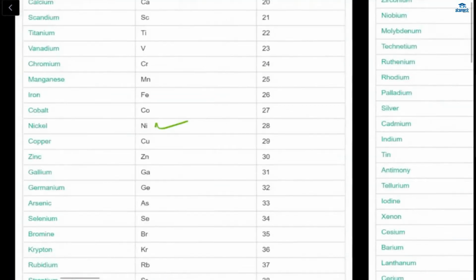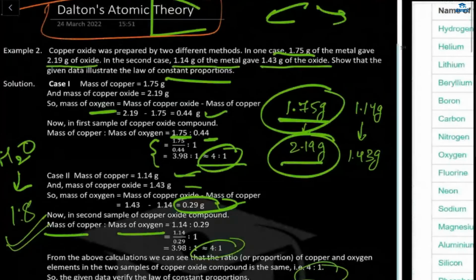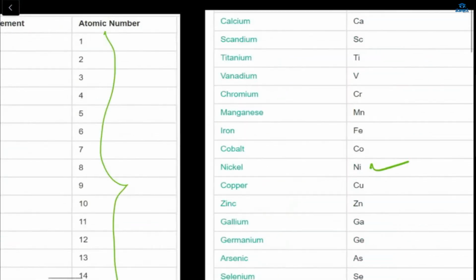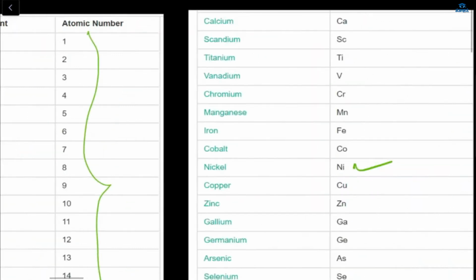Now what is this? This is one more. This was the numerical. And here, these are the symbols of elements. Okay, so what is the symbol of magnesium? What is the symbol? Mg. Mg? Ma'am, sorry. Mn, that's manganese. Mg is for magnesium, no? Magnesium. Ma'am, magnesium. Hmm.